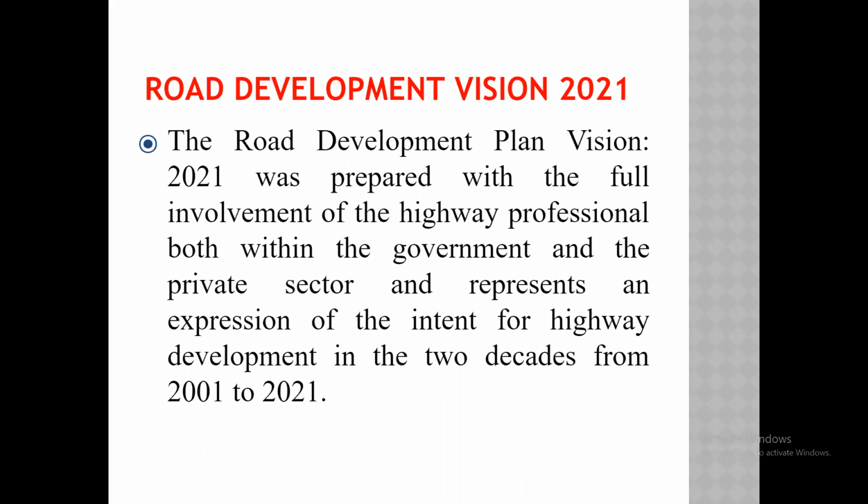If you don't know, I will tell. BOT means what? Build, operate, and transfer. The government body will give authority to the private sector, which is well known, which is well professional. For that sector, government gives the contract to build the road by keeping tenders. While giving any road for construction, we need to give the tender notice.